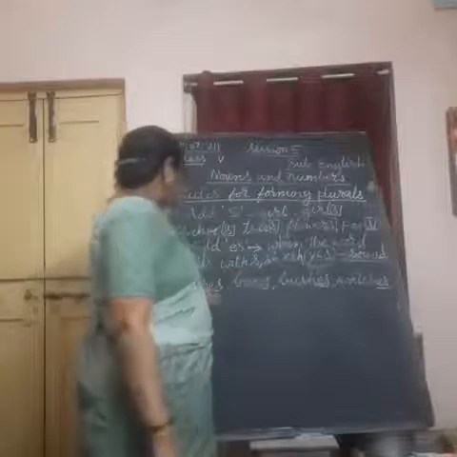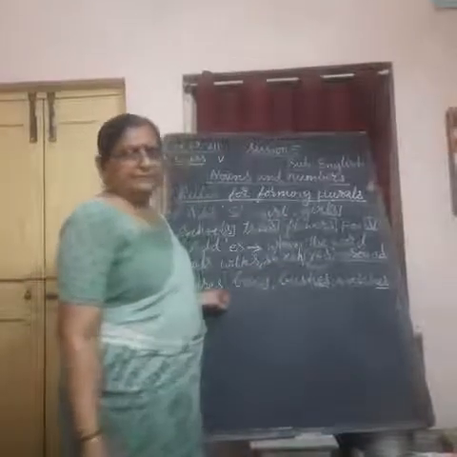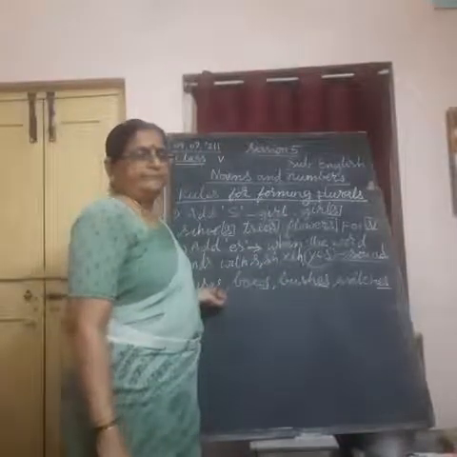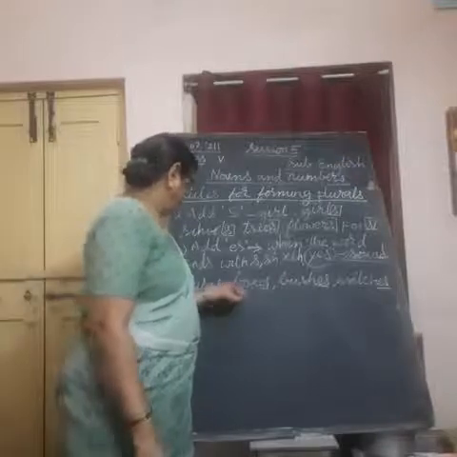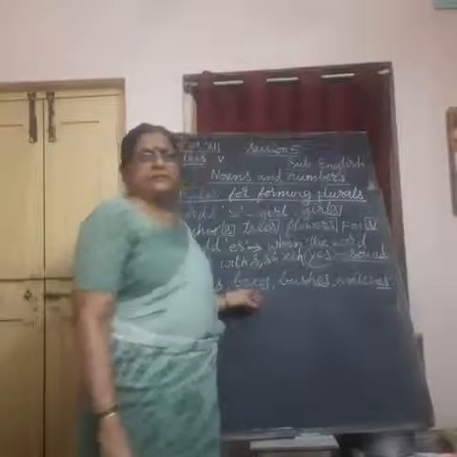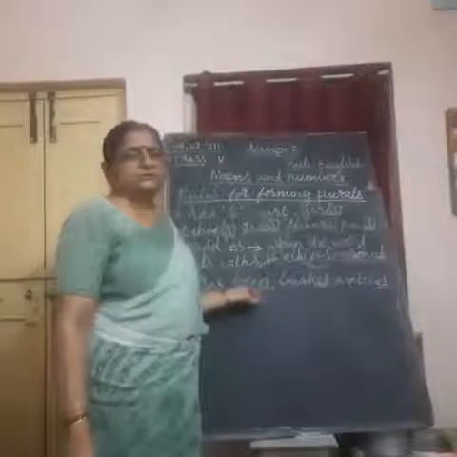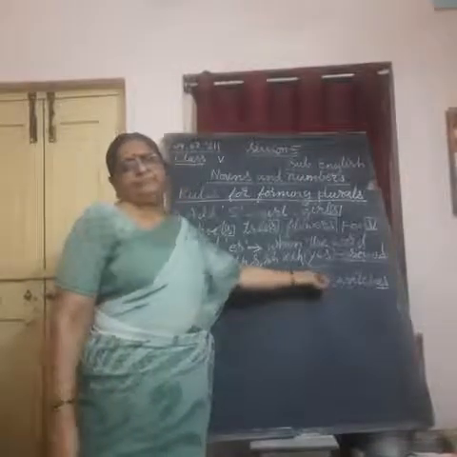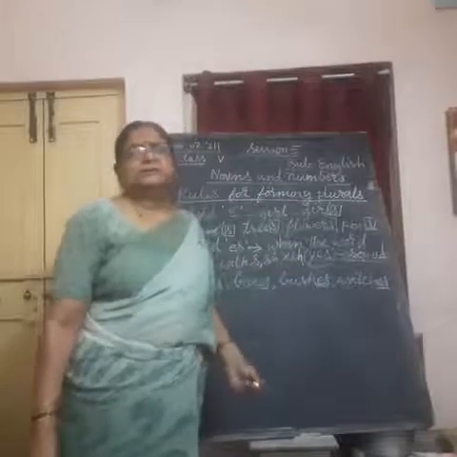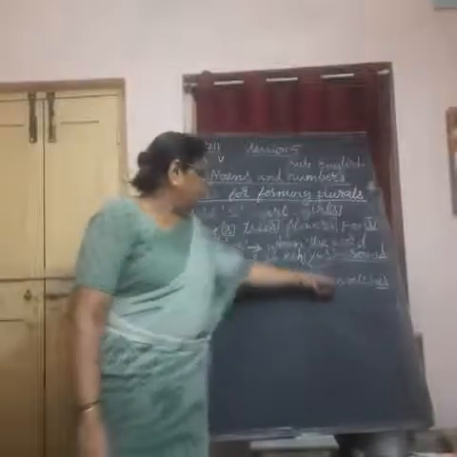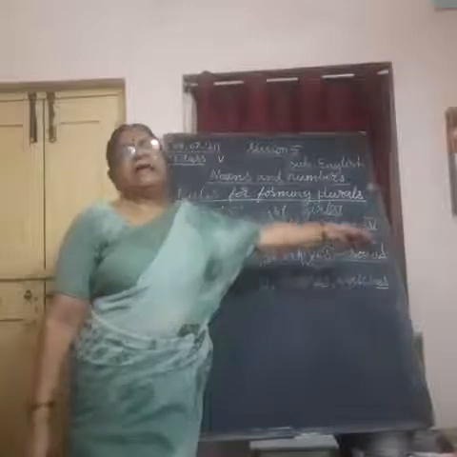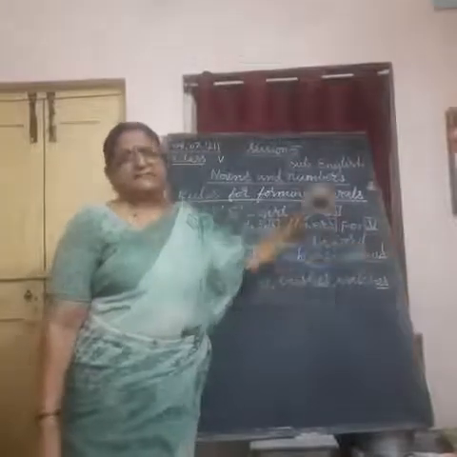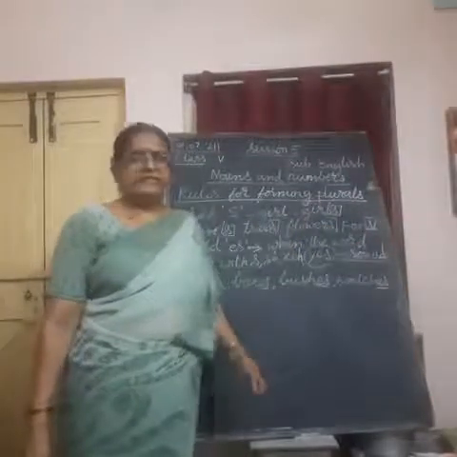Word ends with S: buses. Boxes. Taxes. Bushes. Brushes. Understand? Watches. Matches. Catches. Understand in that way.